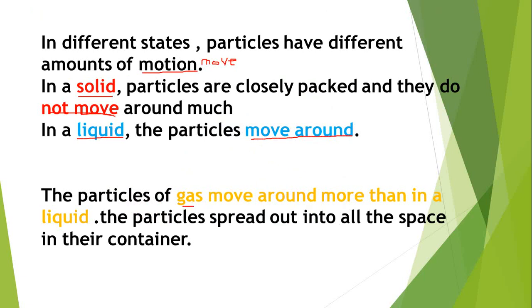And in the gaseous state, they move around more than in a liquid. They move freely. The air around us is moving freely. They spread out to fill all the space in the container. They are everywhere. The gas is moving around us freely.